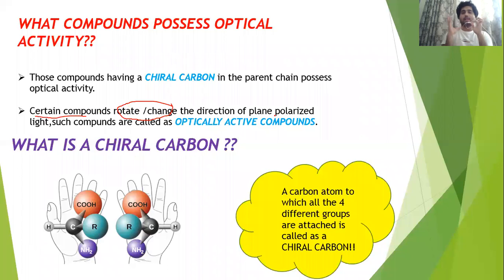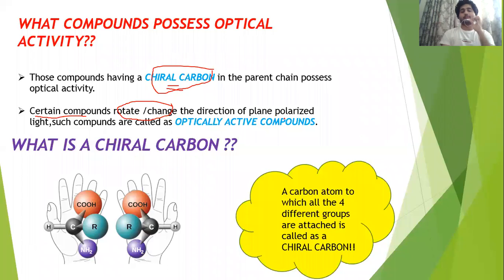Later we will talk about what plane polarized light is. The compounds which change plane polarized light, we call them optically active compounds. So if they ask you in the exam to define an optically active compound, the compounds which rotate or change the direction of the plane polarized light are called optically active compounds. And secondly, we can say that any compound in which we have a chiral carbon present is called an optically active compound.